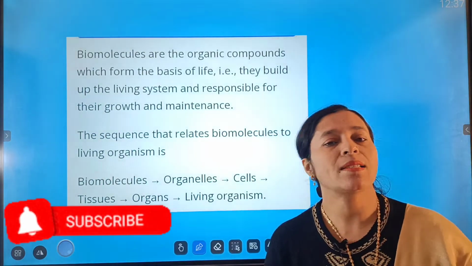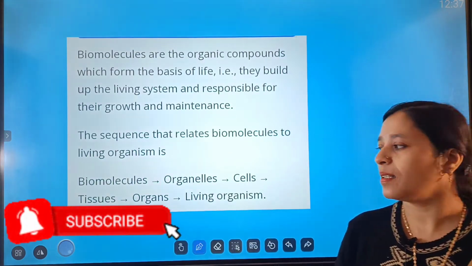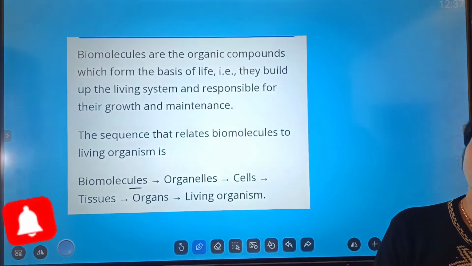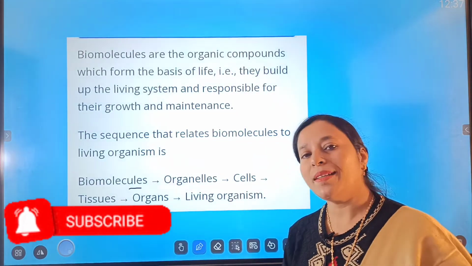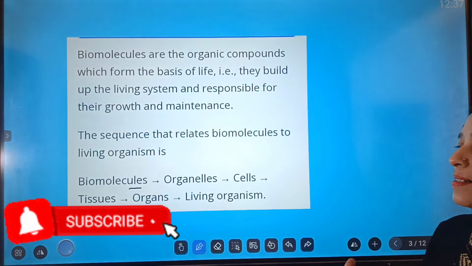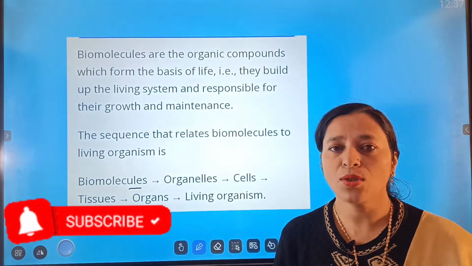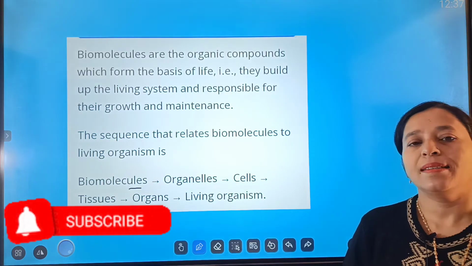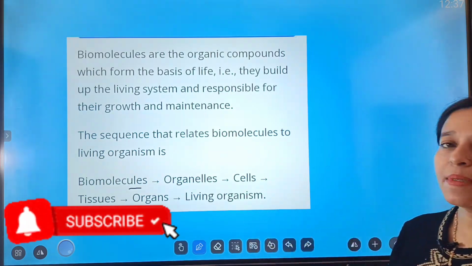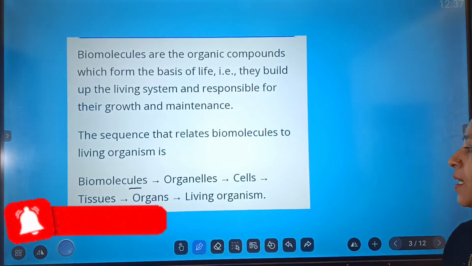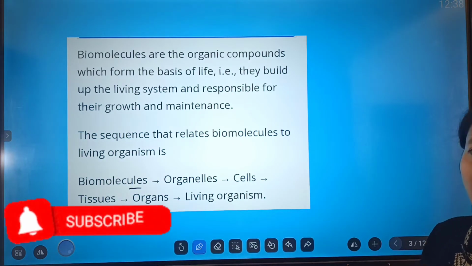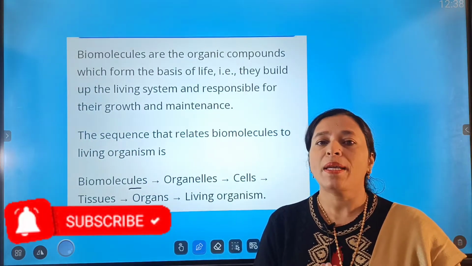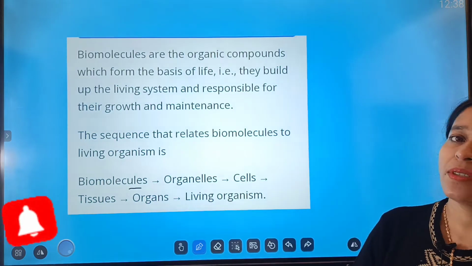The sequence that relates biomolecules to the organisms is basically, you can start it with the biomolecules. After biomolecules, they form the organelles. Then organelles build up the cells. Then the cells compile to form the tissue. You know tissue is a group of cells that perform similar functions. Then these tissues compile themselves to form the organs, and finally a living organism is built up. So you can say that biomolecules are organic compounds, and they are prepared basically from carbon, hydrogen and oxygen.